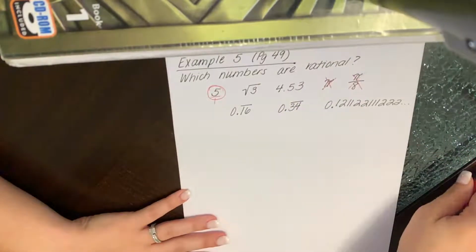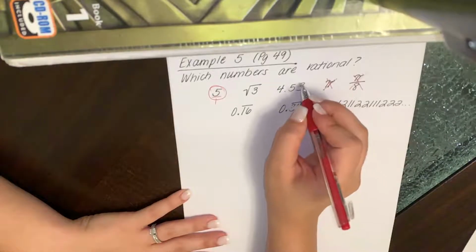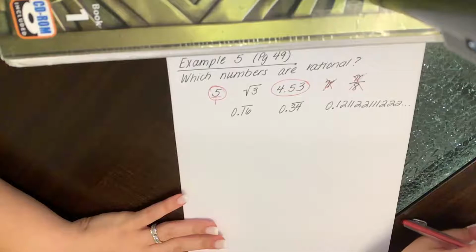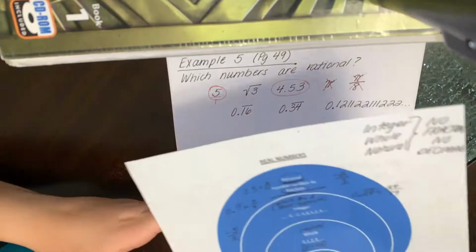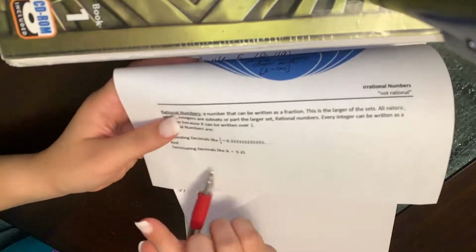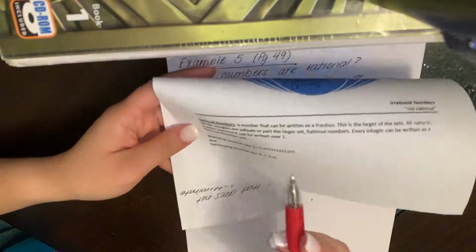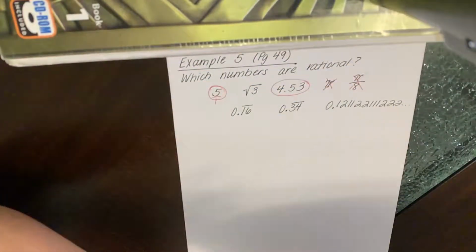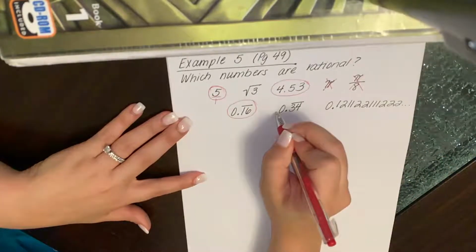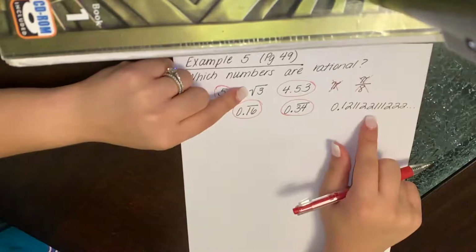4.53. You can definitely make it rational as long as it's a terminating decimal, meaning a decimal that ends. That's rational. Also, repeating decimals, and it also says it at the bottom of these printed notes, as you can see here. See, repeating and terminating decimals are considered rational, okay? So that's very important that you keep note of. So I have a repeating decimal here. That's rational. Another repeating decimal. That's rational.